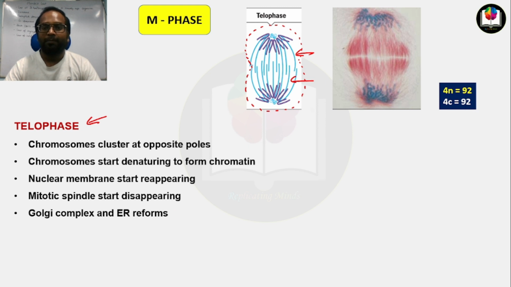If you remember, when the cell entered the mitotic phase, early prophase was the first stage of M phase where these cell organelles disappeared. Now here in telophase, the last stage of M phase, these cell organelles start reappearing.